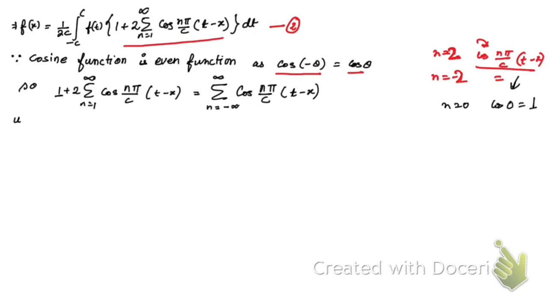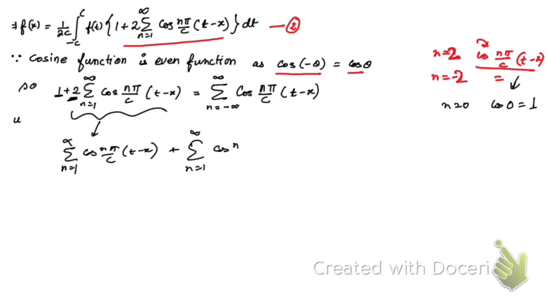And as we have 2 here, it can be written this way: summation of this function cos of n pi by c (t minus x) from n equal to 1 to infinity, plus summation from n equal to 1 to infinity of cos of n pi by c (t minus x).